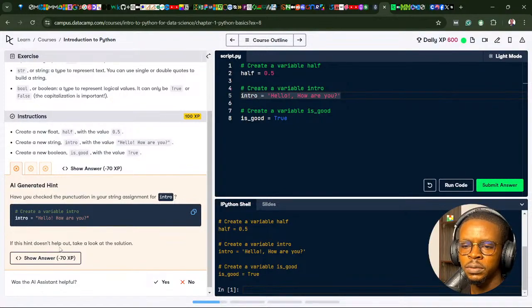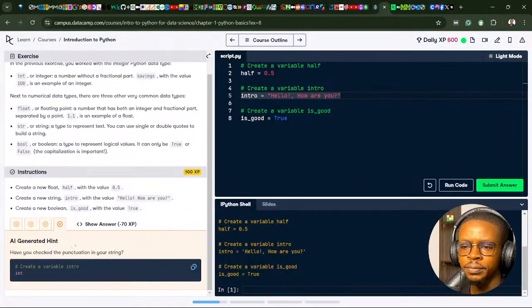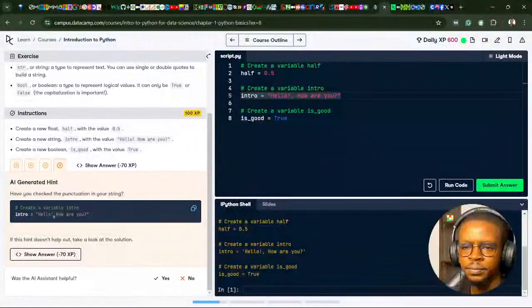I actually wrote the same thing though. So what's the difference for my line of code? Okay, fine. It's using double quotes and I was using single quotes. Now we've used double quotes. Let's see. Okay, let's copy this then.